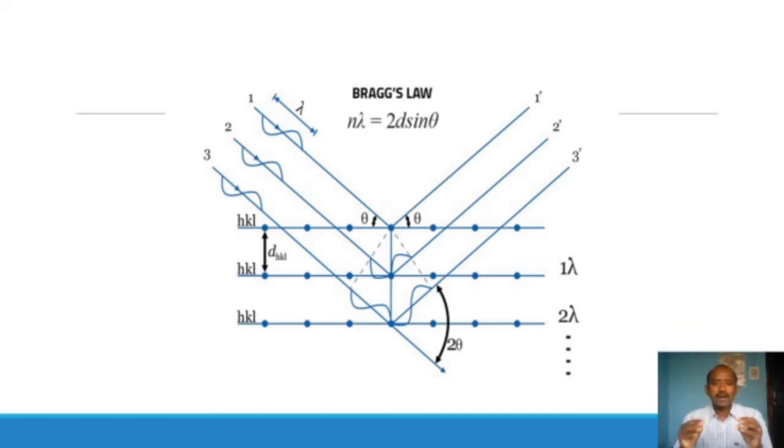When the X-rays are incident onto the crystal surface, they scatter in all possible directions. Whenever they fall on the crystal surface, the electron or the atom present on the surface absorbs the energy and frequency of the X-rays, and it starts vibrating with the same frequency as that of the incident X-rays.